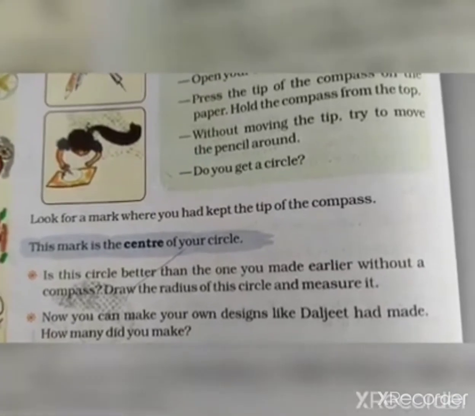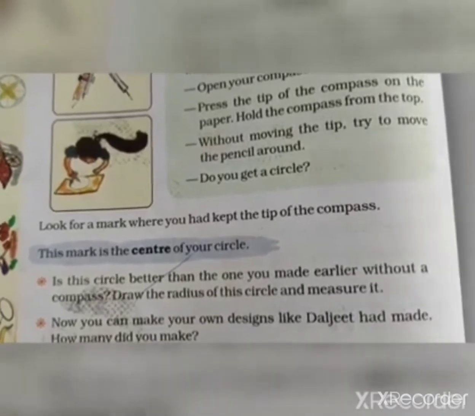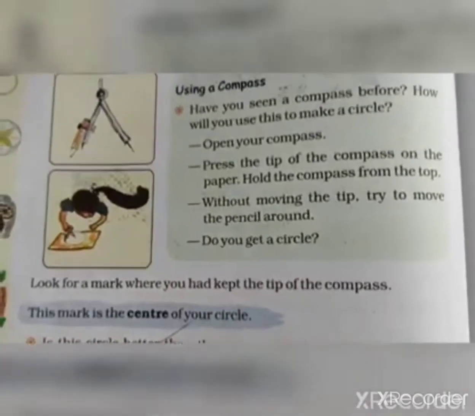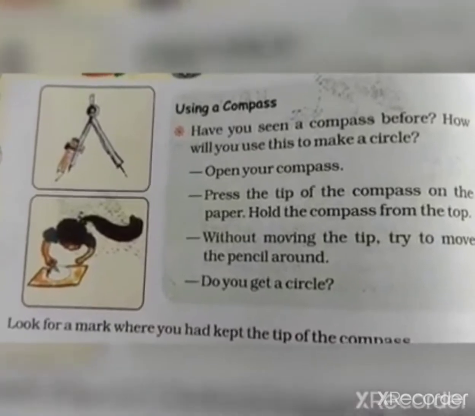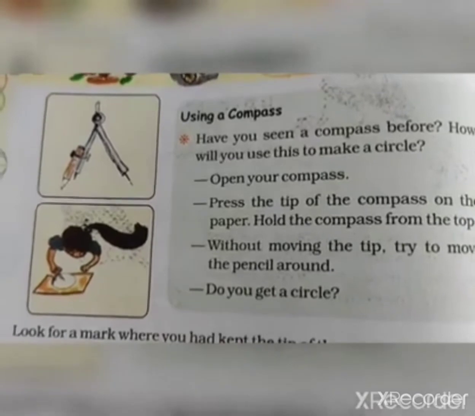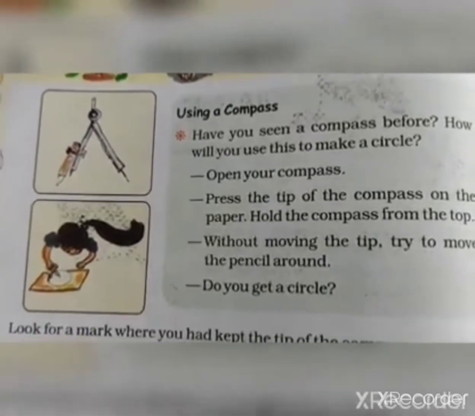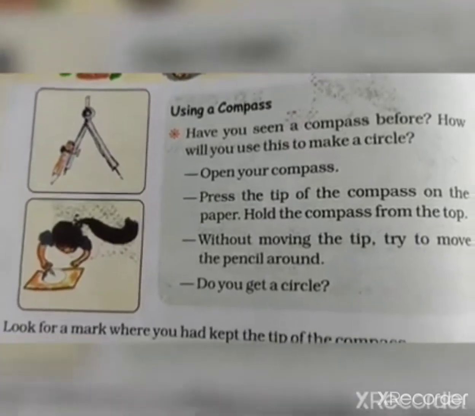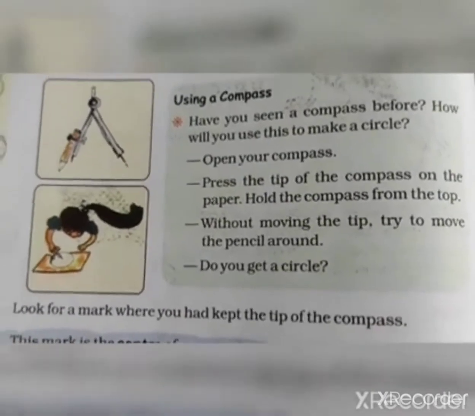I already explained the radius and center of the circle on the previous pages. Okay, this mark is the center of your circle. So what you will do today, you will write only the center of the circle. Definition you will write, and I will say the spelling of the definition, and then first you will write center of the circle. Then you will write this process.